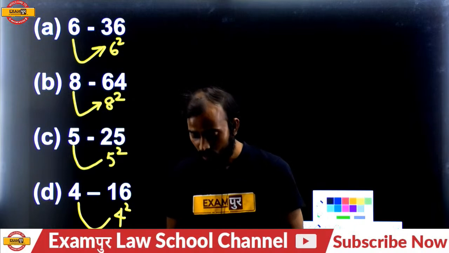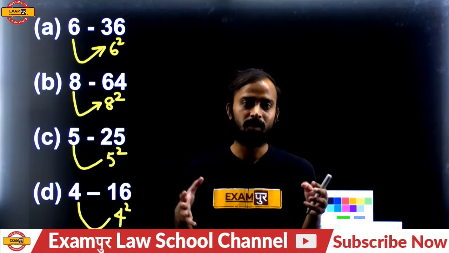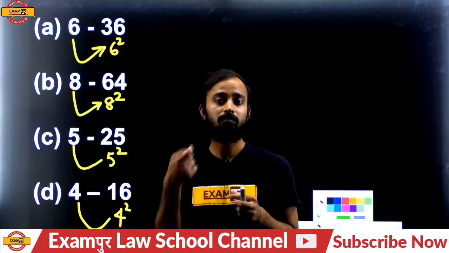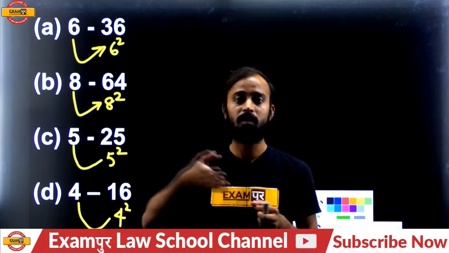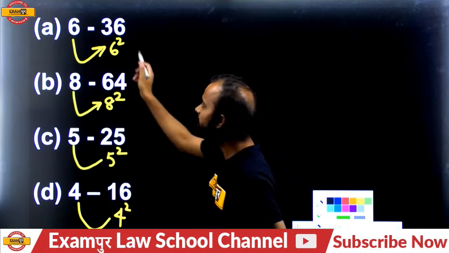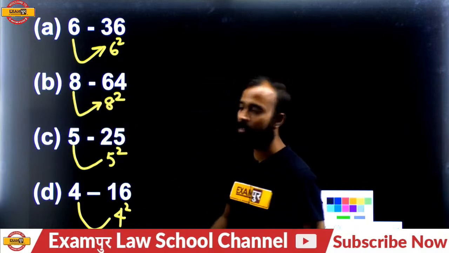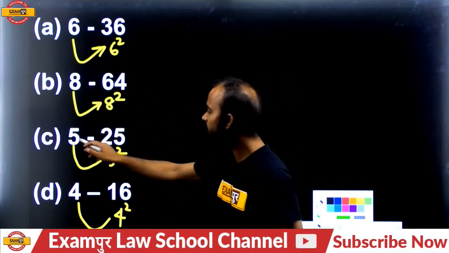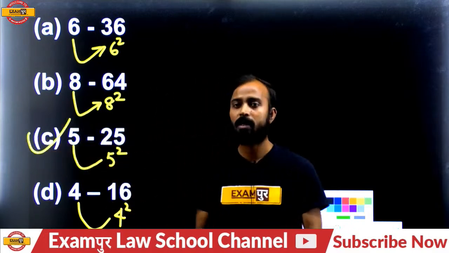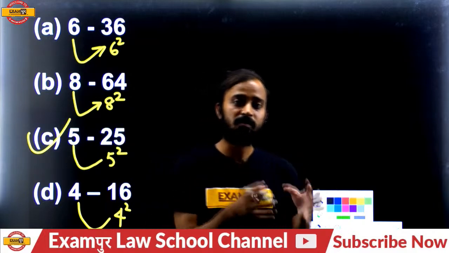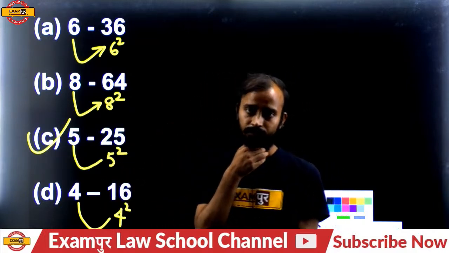B is the answer. Gaurav Mishra, if all are perfect squares of numbers, then go accordingly. Which number, what sort of number? Like 636, both are even numbers. 864, both are even numbers. 416, even numbers. 525 is an odd number. With Visam Sankhya, both are odd numbers. So 525 will be the answer.